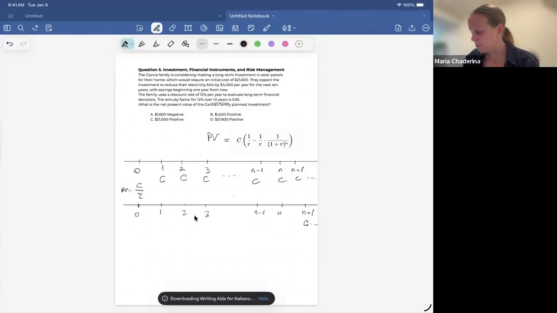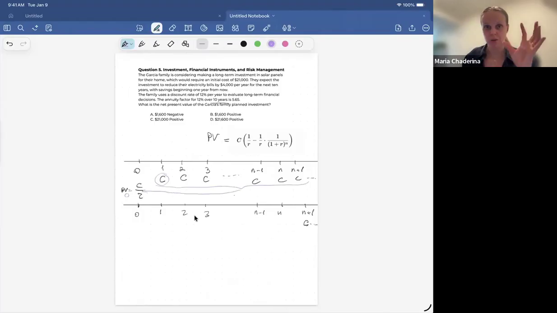Very elegant formula. Now, for this second perpetuity, we have to be careful with the timing. Let's see how the perpetuity formula treats timing. The first cash flow appears in period 1, and the formula for the present value takes it 1 year back. So the present value when we apply the perpetuity formula is going to be as of year 0. All of these cash flows, present value as of year 0, is C over R.